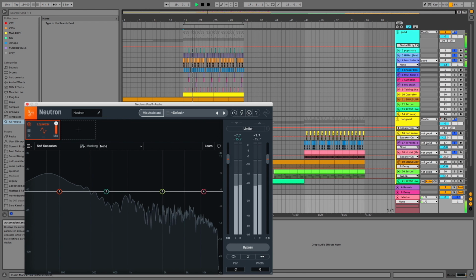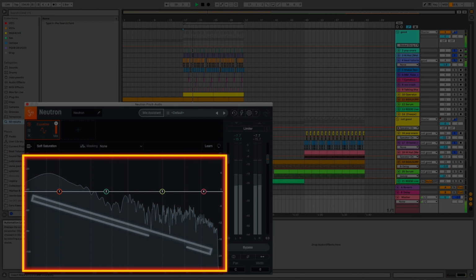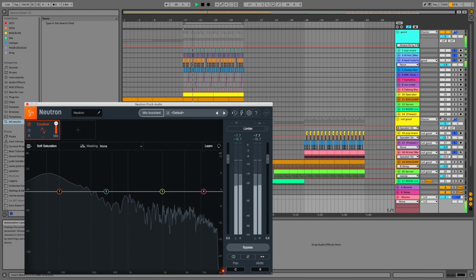I paused the video right here for a reason. The kick has way more harmonics, giving it presence. Both the hi-hat and snare are higher in pitch and snappier in length, so every sample has its own space. In this very frame, we can see all three of them line up. It looks like a ramp. But what I want you to take away from this is that these three separate sounds were shaped with the goal of clarity and cohesion.